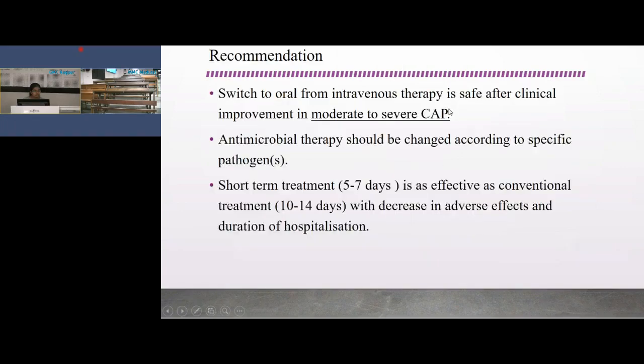So we discussed the recommendations by the ICS and NCCP guidelines. According to that, early switch from intravenous to oral therapy is safe after clinical improvement in moderate to severe CAP. Antimicrobial therapy should be changed according to the specific pathogen. Short-term treatment, that is 5 to 7 days, is as effective as conventional treatment, with decrease in adverse effects and duration of hospitalization.